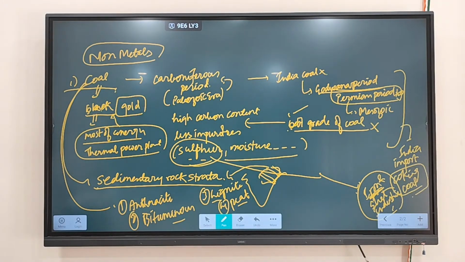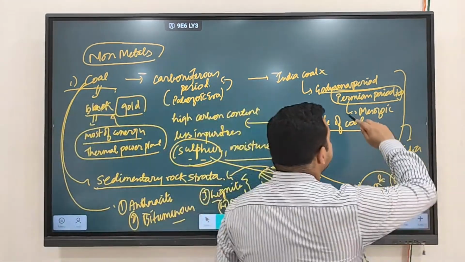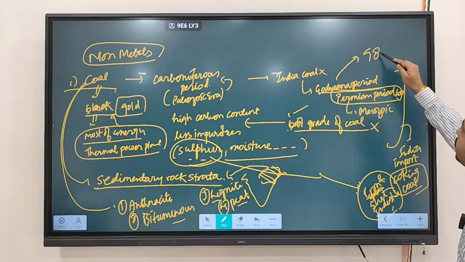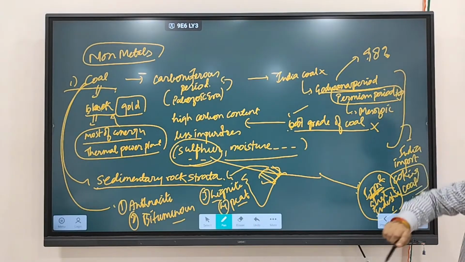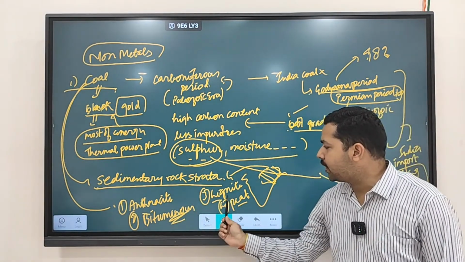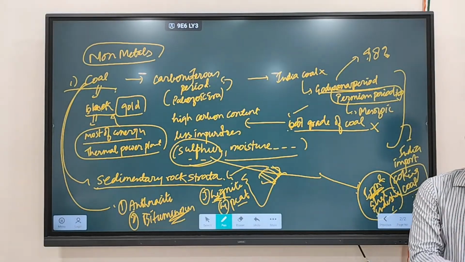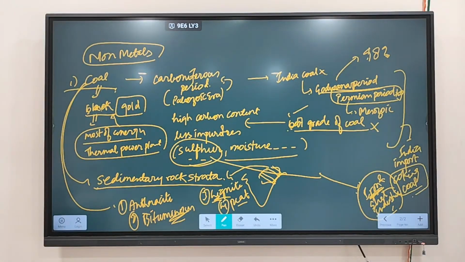Fine. Now, as we discussed, in India, which type of coal is found? 98% of India's coal is of which period? It is of the Gondwana period, which is generally either of bituminous type or of lignite type. So 98% of India's coal is of the Gondwana period.